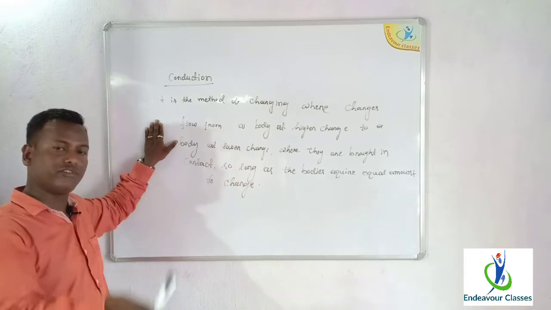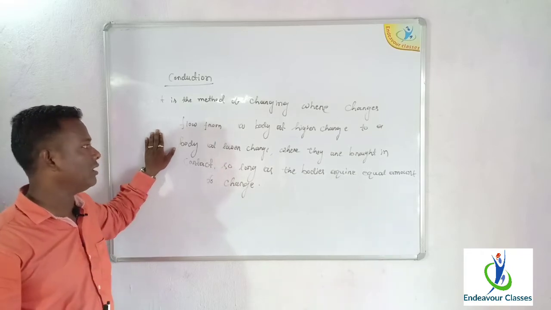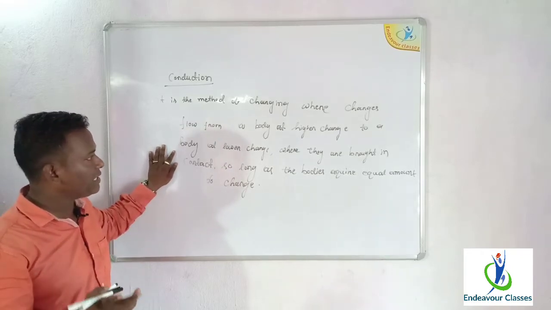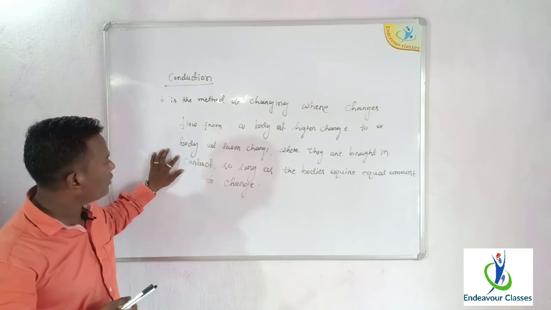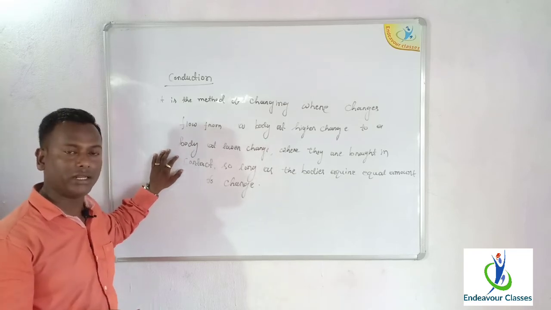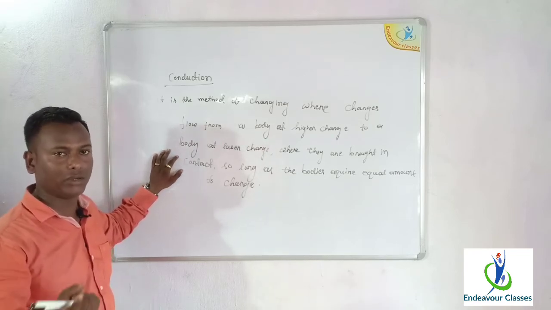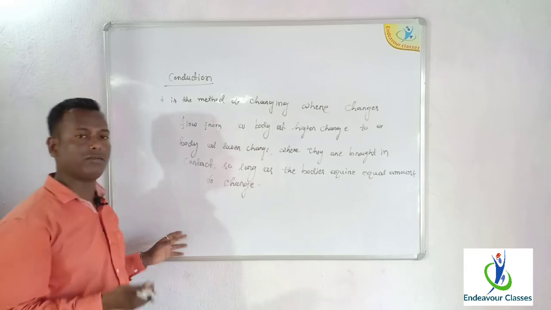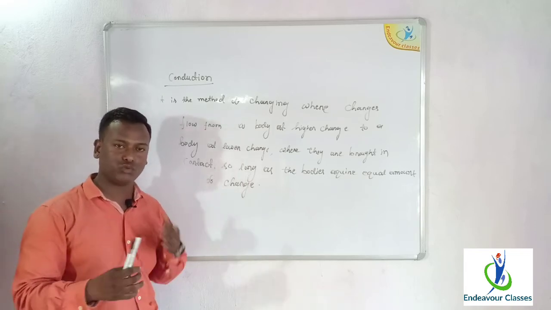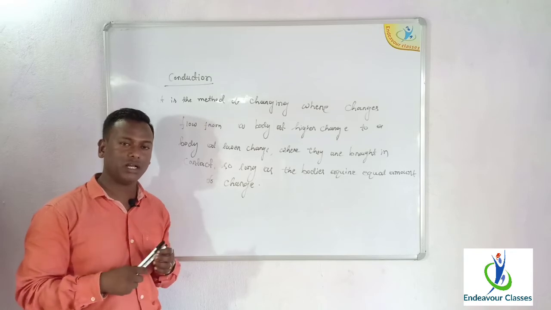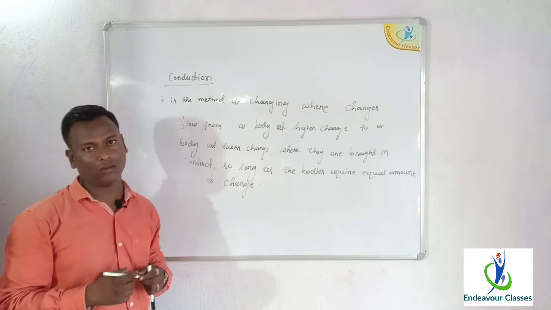So there must be a difference of charge between the bodies, and they must be brought in contact with each other. When they are brought in contact, charges will flow from a body at higher charge to a body at lower charge, so long as both the bodies acquire equal amount of charge.